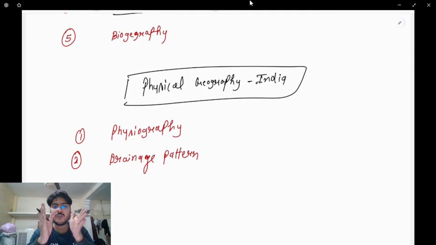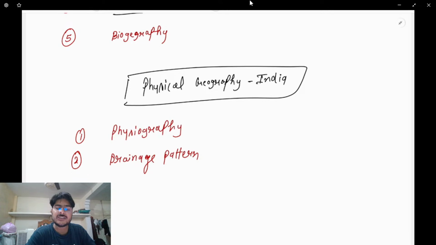But what we are going to do here is cover the drainage system along with the states in the mapping part. Clear? And that will be something very comfortable for you. Are you getting that? Got it?